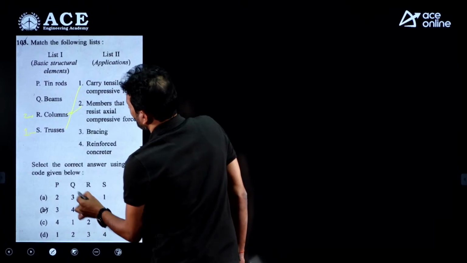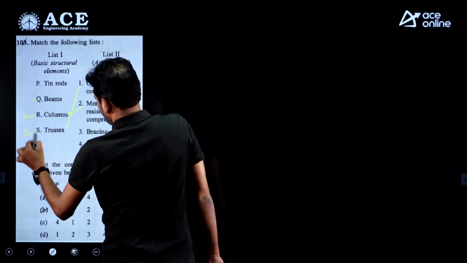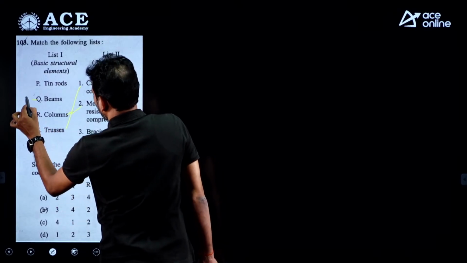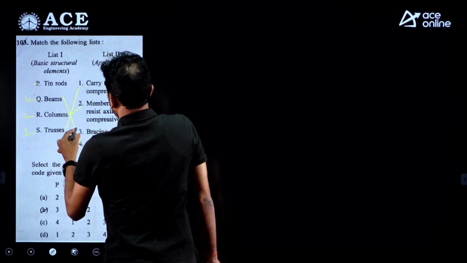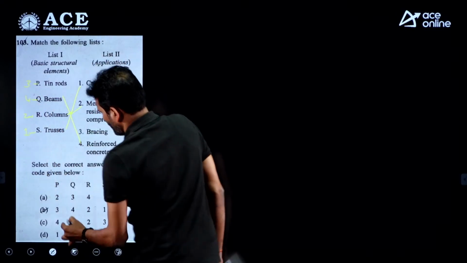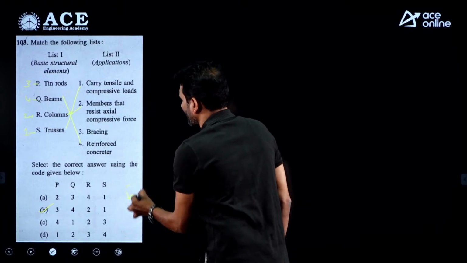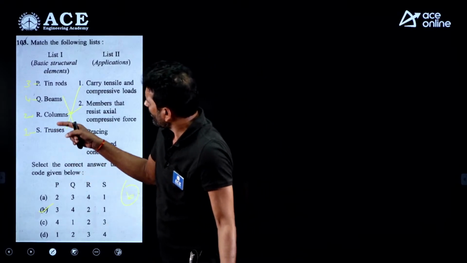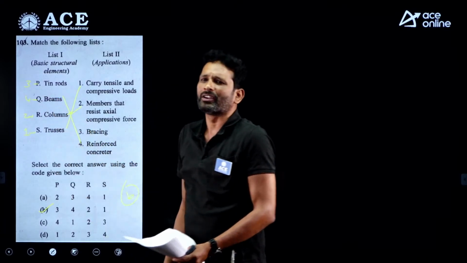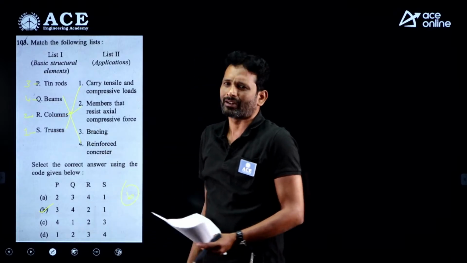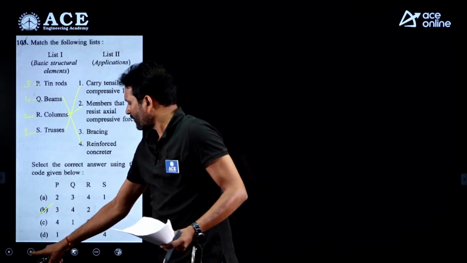Look here, come to this one, beam, it is a reinforced concrete. Fourth one, and P, again it is a bracing. 3, 4, 2, 1 we are observing at option B. Option B is correct for this question. Even though you are not aware about the tie rods, we can easily match it by looking at the trusses and the columns. So it is a straightforward question. Let's move on to the next question.